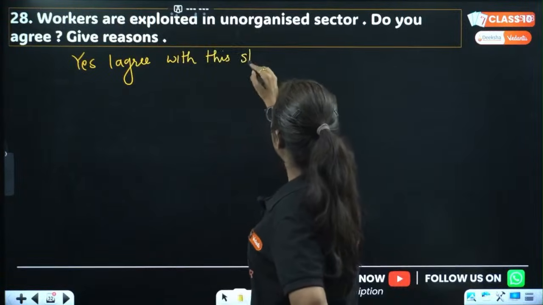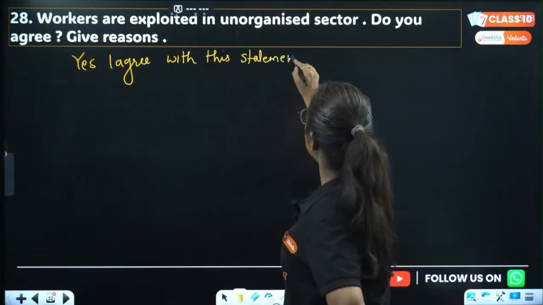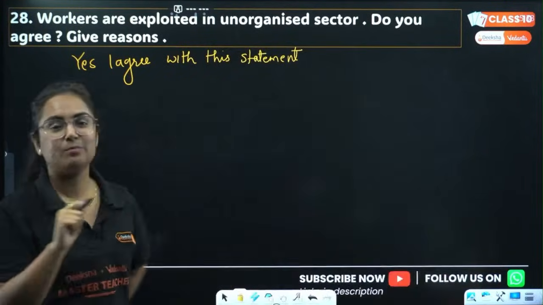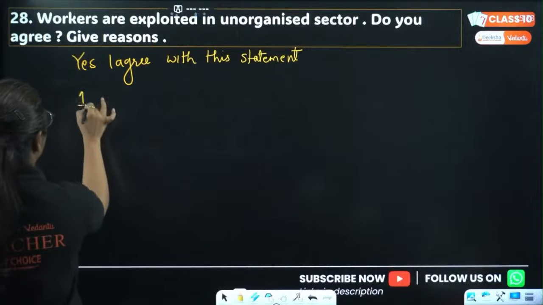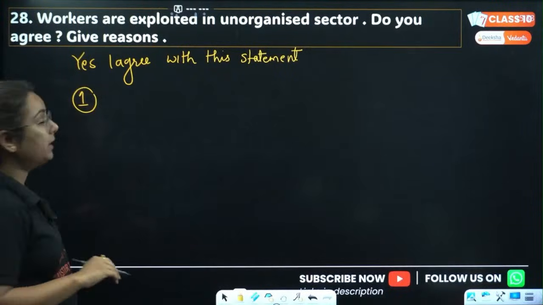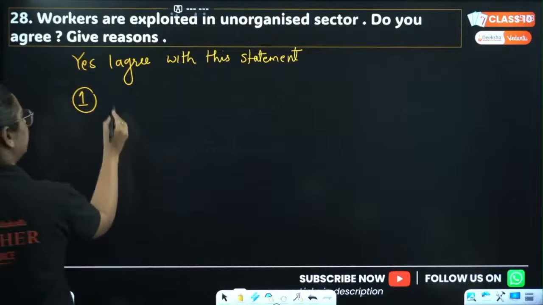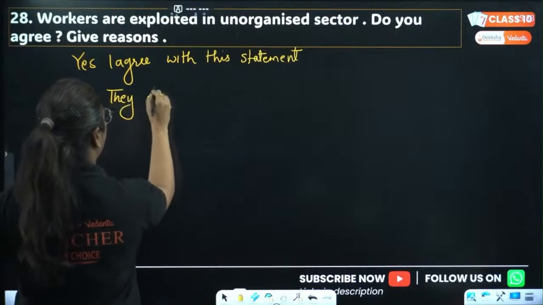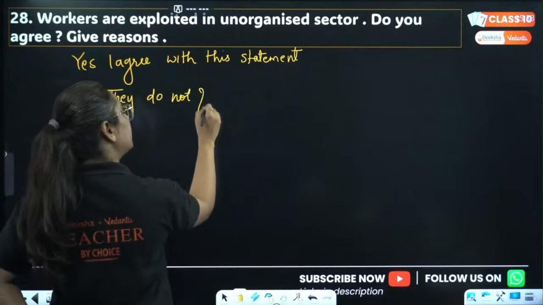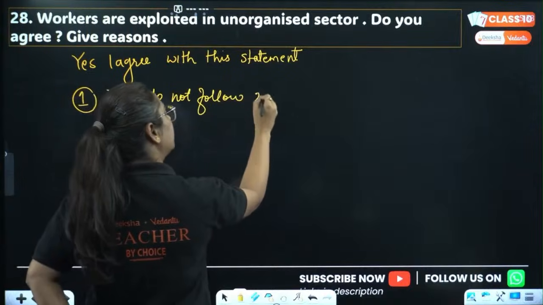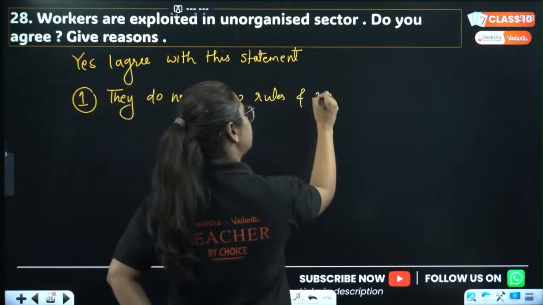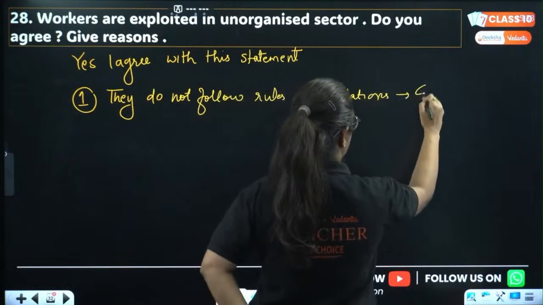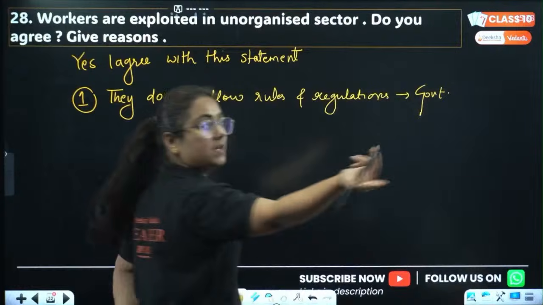Acha, why do you agree? Write it in the form of an answer. That can give you 5 marks. Yes, I agree with the statement because in unorganized sector the main problem is that they do not follow the rules and regulations set up by the government, and as they do not follow them, they are exploiting the workers for sure.